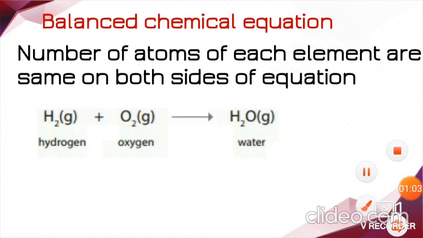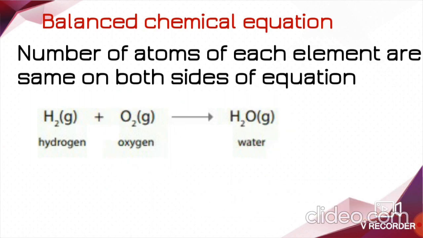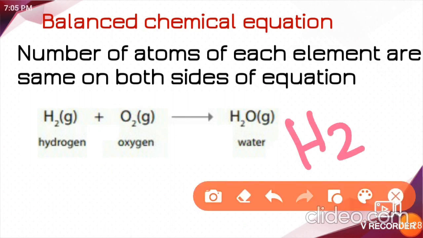Then you check the number of oxygen atoms. Here the number of oxygen atoms in the reactant is 2. But in the product only one oxygen atom is present. So this equation is not balanced. Understood? So for that reason we need to balance this equation. How are you going to balance the number of oxygen atoms? Simply you may write here like this, H2O2, right or no? Then it will be balanced.